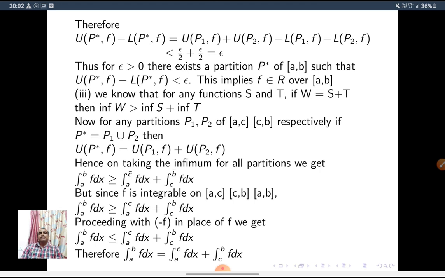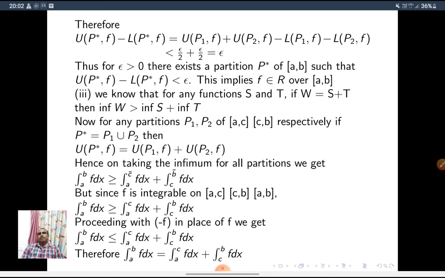We know that for any functions s and t, if w is equal to s plus t, then infimum of w is greater or equal to infimum s plus infimum t, right? Now, for any partition P1, P2 of A, C and C, B respectively, if P star is equal to P1 union P2, then U(P star, F) is equal to U(P1, F) plus U(P2, F). Now, taking infimum of these partitions, right? Infimum of U(P star, F). Think about integral a to b f dx, the upper integral of the function f on AB.